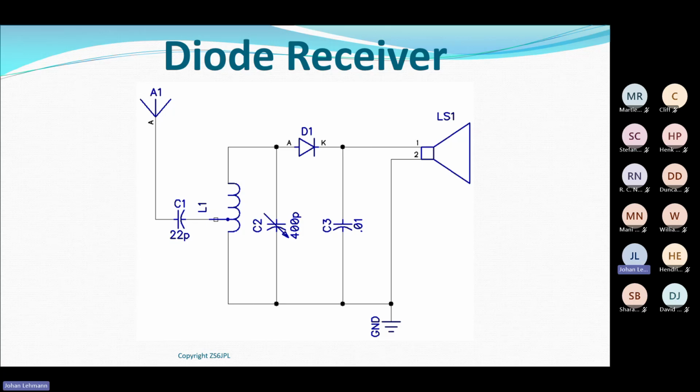What it does, it's got an inductor. And if we go back to our theory on resonance, I've got a parallel resonance circuit here. I've got a capacitor, which I can change the capacitance. That's why it's got an arrow through it.